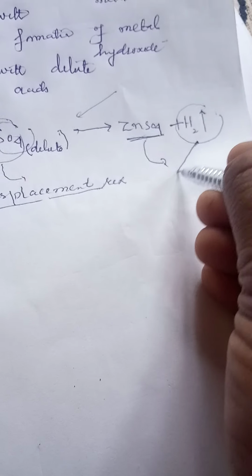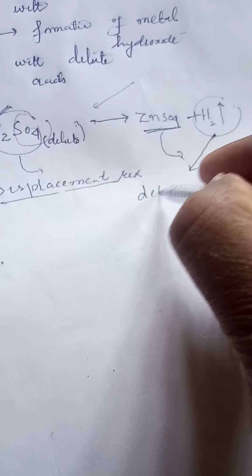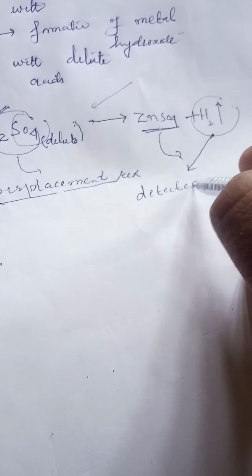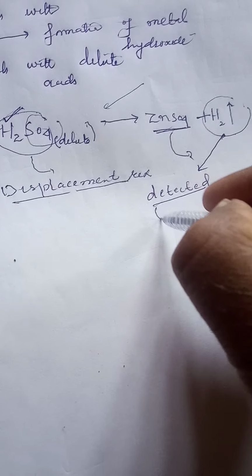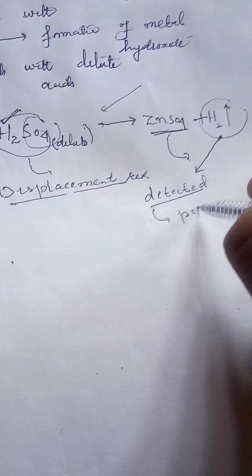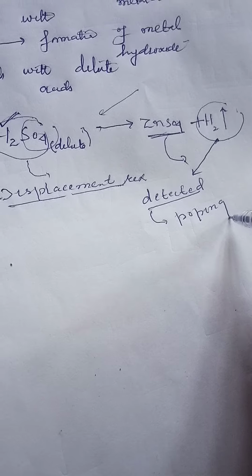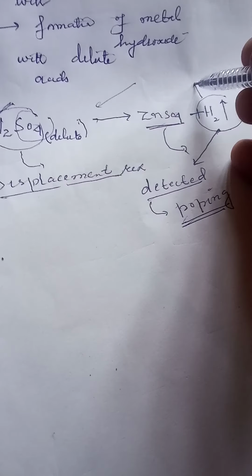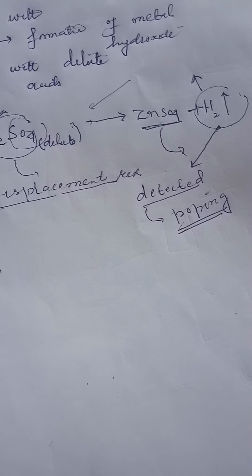The liberation of this H2 gas during the reaction can be detected. How can it be detected? It burns with a popping sound, because it is inflammable.